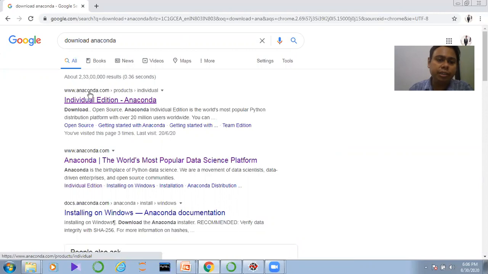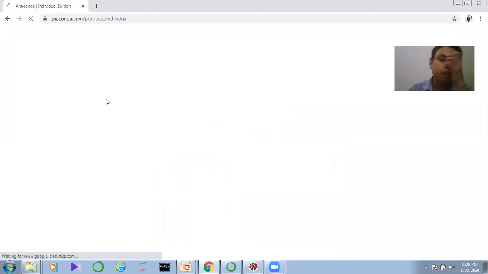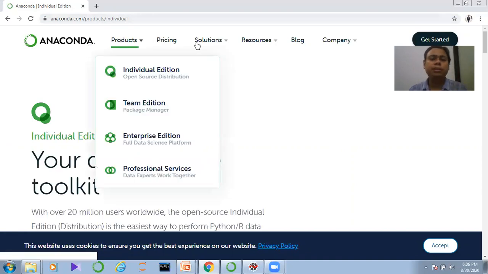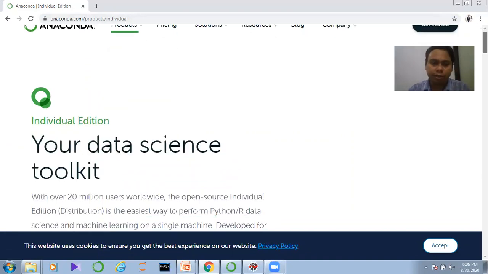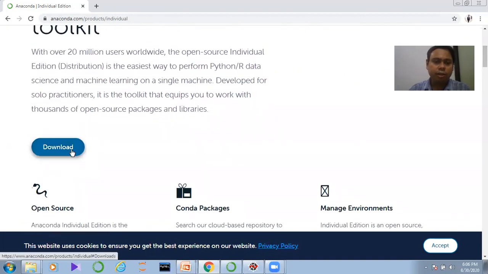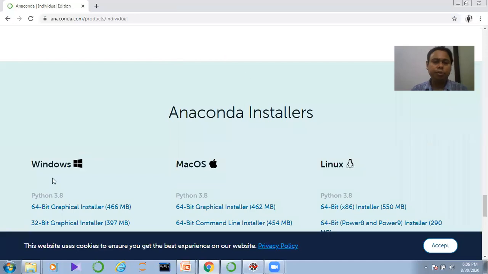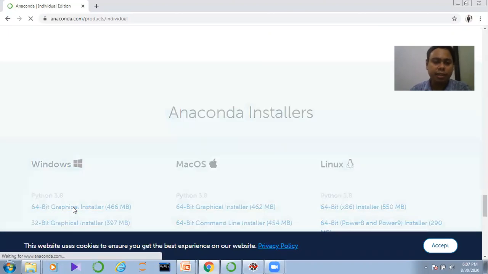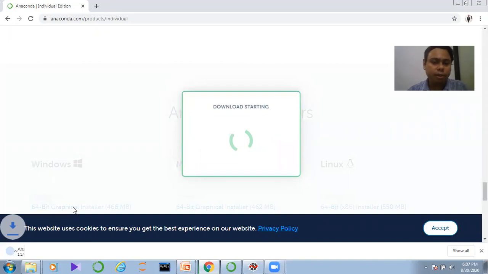Now here is the individual edition, you can see anaconda.com. Just click here, and this particular URL will come, anaconda.com products. In this URL, scroll down and click on download. Automatically you will have this window. Here you have Windows, Mac OS and Linux OS. If you are using Linux or Mac, you go for the respective option. But because I am using Windows, here I am using the 64-bit graphical installer. So let us click here, and it starts downloading.